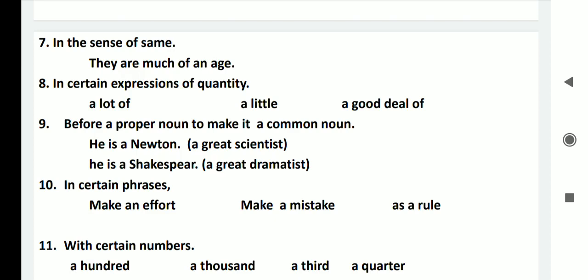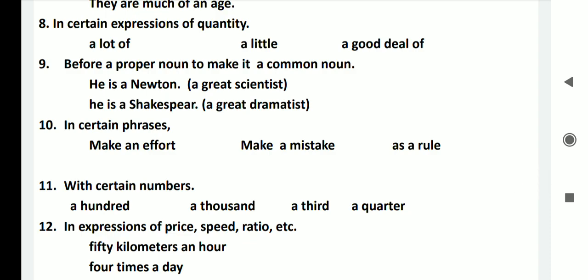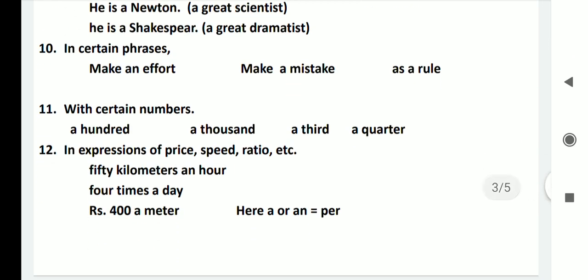So in certain phrases we use a or an. For example, the phrases written below: make an effort, make a mistake, as a rule. So that means we use a or an in certain phrases also. Point number 11, with certain numbers we use a or an, as in the following examples: a hundred, a thousand, a third, a quarter, etc.